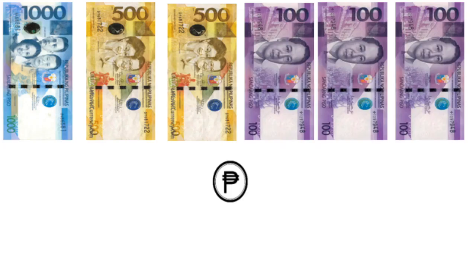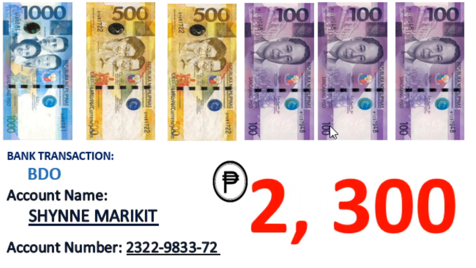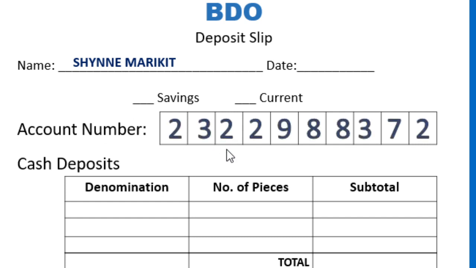Let's try another example. Okay, this one is the information. I have one 1,000 peso bill, and then I have two 500 peso bills and three 100s. And then it is a total of 2,300. We will copy the information. Let's do that. Okay, and then what is the account number first? Okay, and then what's the date? Assuming it is June 24, and then the same savings.